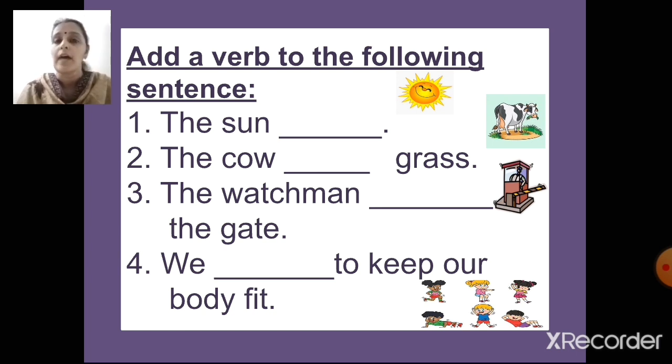Yes, have you written it down? Now write the fill in the blanks and think what verb you can put for each of the sentences. I'll give you 2 minutes to do this. After that, I will show you what the answers are. Yes, so write 1.